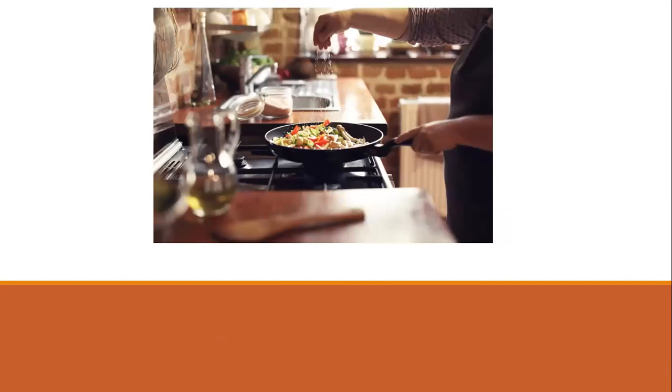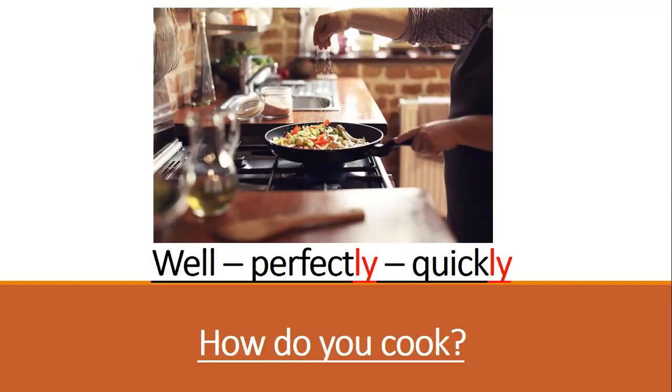Now, this picture is for you. Think about cooking. How do you cook? Answers may vary. Someone can say, I cook perfectly, I cook well, or I cook quickly. Look at these 3 adverbs: well, perfectly, and quickly. The adverb well comes from the adjective good. Like when I say he's a good chef, he cooks well.